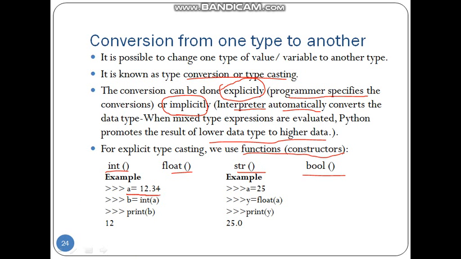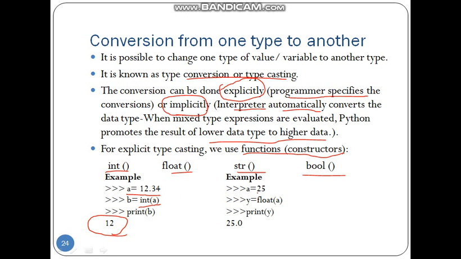We have a variable a with the value 12.34, definitely a floating point number. With the help of the int constructor, we convert 12.34 to integer, so it takes only the integer part. Let's display b. You will get the value 12 only, because even though it is 12.34 in a, it is converted to integer.